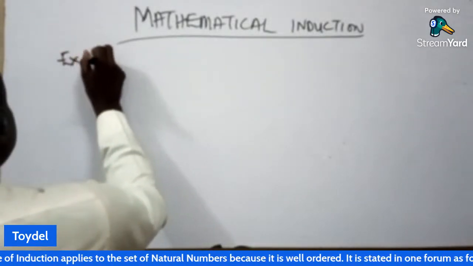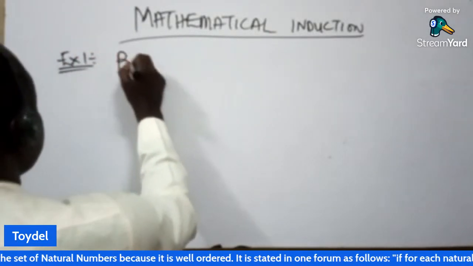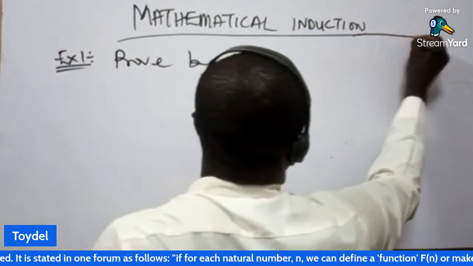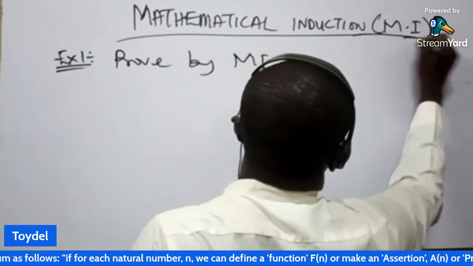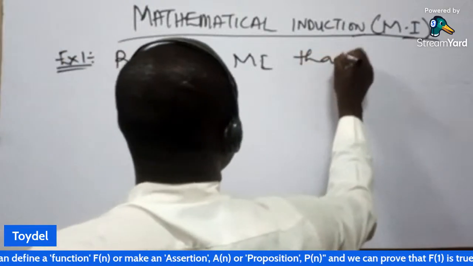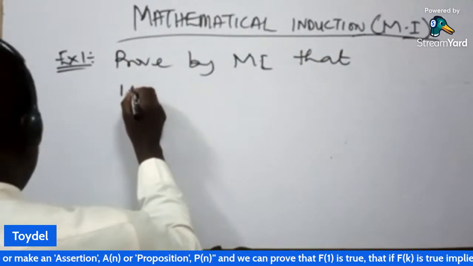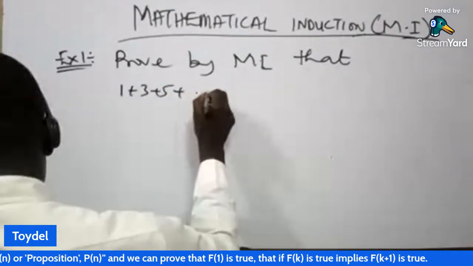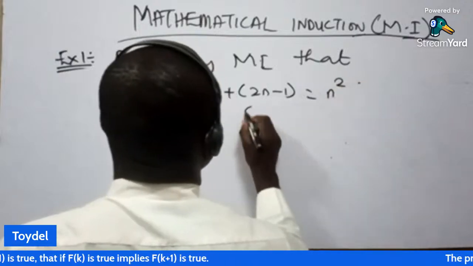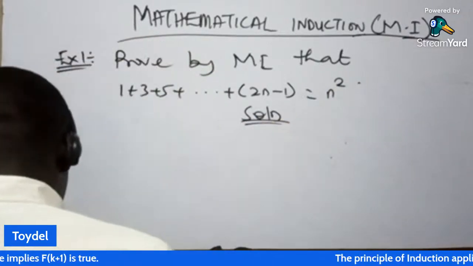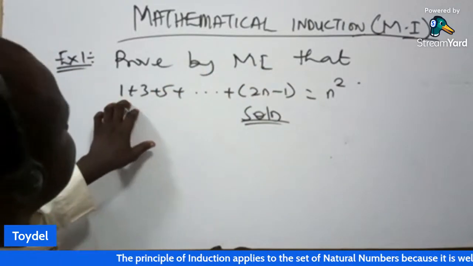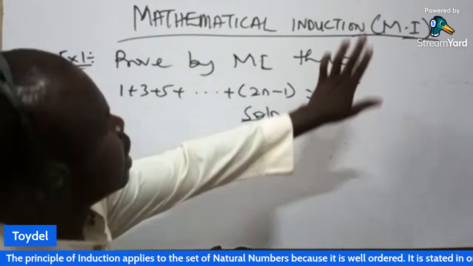So let me start with the first one. Example 1. Prove by mathematical induction, MI for short, that 1 plus 3 plus 5 plus dot dot dot plus 2n minus 1 is equal to n squared. So this is what we want to show. We want to prove by mathematical induction that the summation of all this gives us n squared.